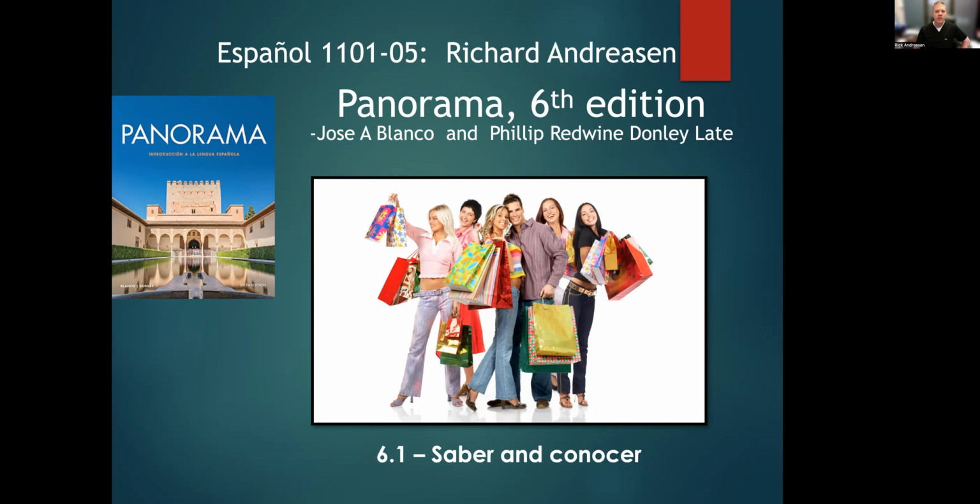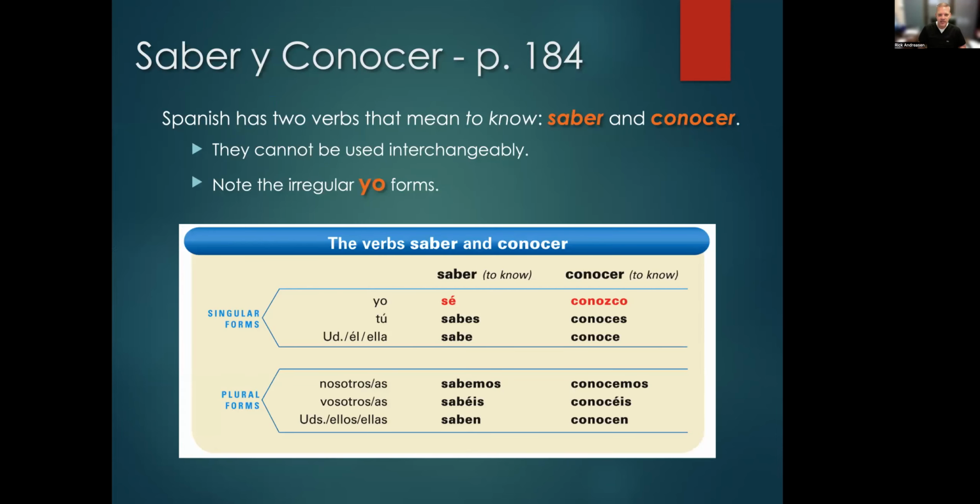As we look at these two different verbs, one thing to keep in mind is that just like with ser and estar that we talked about a few weeks ago, saber and conocer both mean to know in English, but they're both very different verbs. A native Spanish speaker has no difficulty knowing when to use saber and when to use conocer because they're just different. It's just that in English, we only have one word that covers both of them. So we'll talk about the different contexts so you'll know exactly when to use which verb.